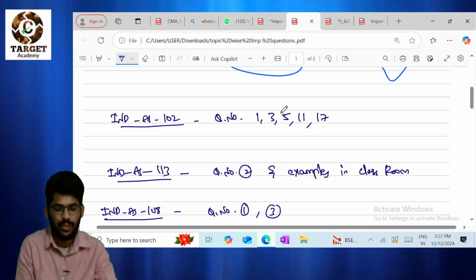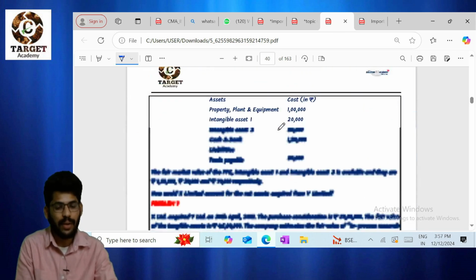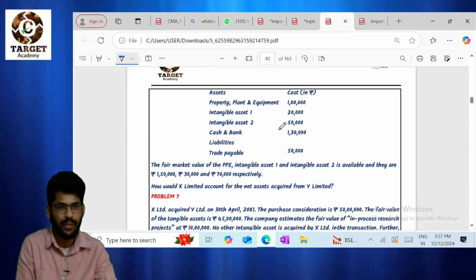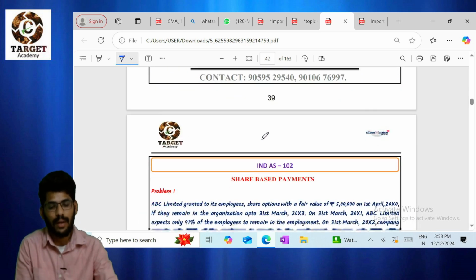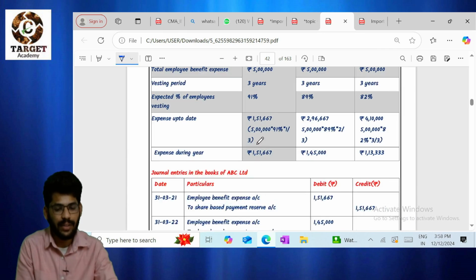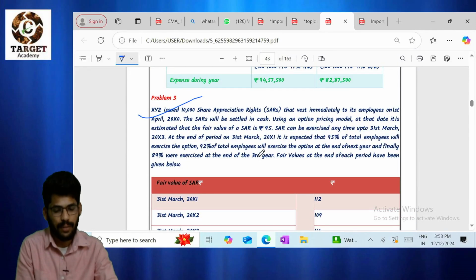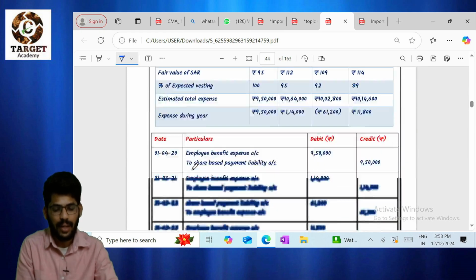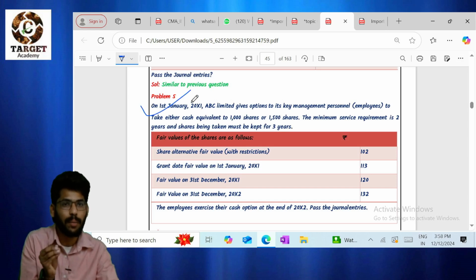Next, coming to Ind AS 102, very important for this attempt, because in our previous attempt they asked only valuation of shares. They did not ask Ind AS 102. This time I am expecting a question from Ind AS 102. So basically we have different models of questions. This is model number 1, equity settled. Question number 3 is share appreciation rights, cash settled. Question number 5 is with cash alternative. So of the 3 methods, at least one problem, please solve that.